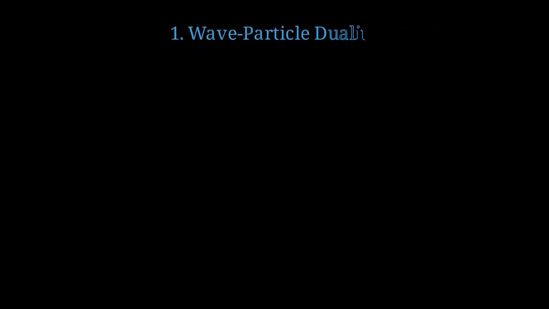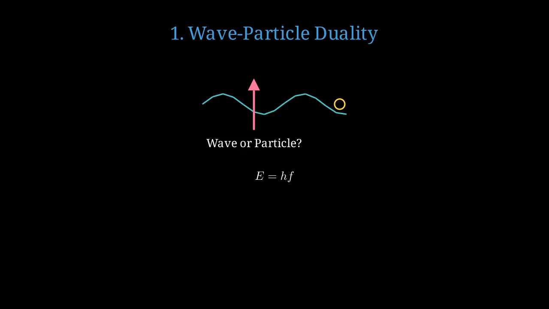Let's begin with one of the most fundamental concepts, wave-particle duality. Particles like electrons and photons exhibit both wave-like and particle-like properties, depending on how we observe them. Planck's equation, E equals hf, relates energy to frequency, where h is Planck's constant. De Broglie's equation shows that wavelength equals h over momentum, revealing that all particles have wave properties.